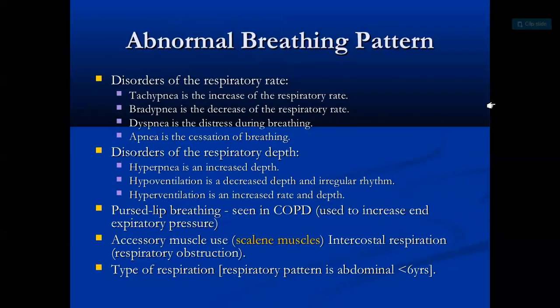So abnormal breathing pattern, disorder in the respiratory rate. Tachypnea is increased respiratory rate, bradypnea decreased, and dyspnea is distress during breathing. Apnea is a cessation of breathing. So you have to understand tachypnea, increased respiratory rate, bradypnea, decreased: tachypnea, bradypnea, dyspnea, and apnea.